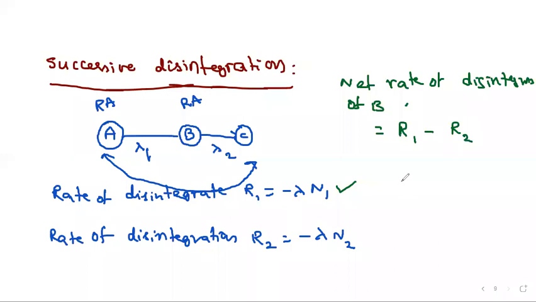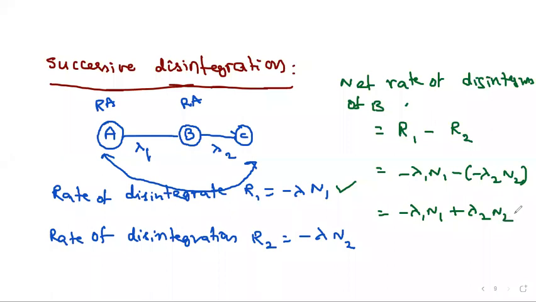That remaining is only related to B. So we simply write minus lambda 1 N1 plus lambda 2 N2.